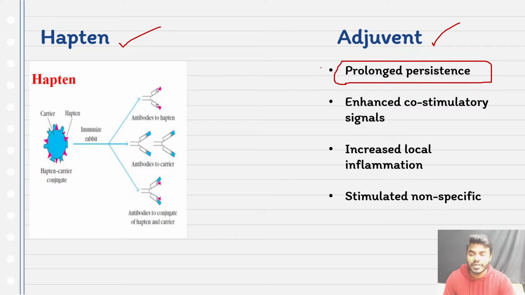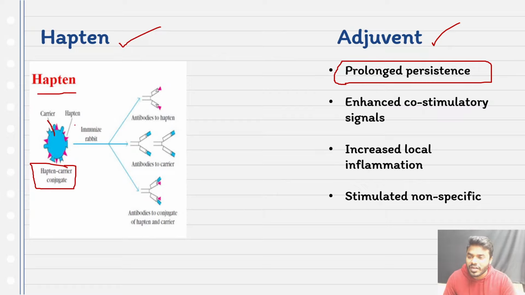Kindly don't get confused with that particular point. And all the students pay attention. So friends, look into this. This is the hapten. If we want to introduce the hapten in the body, what we will do, friends, we will always introduce this particular hapten with the help of a carrier. So what you have to understand here, the carrier is the one which is carrying the hapten into the body. So that is what we call, friends, hapten and carrier conjugate.